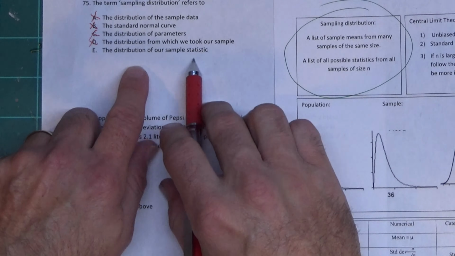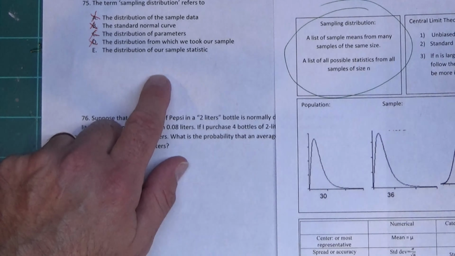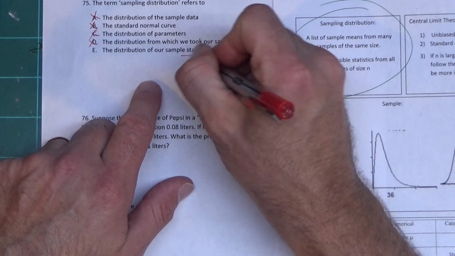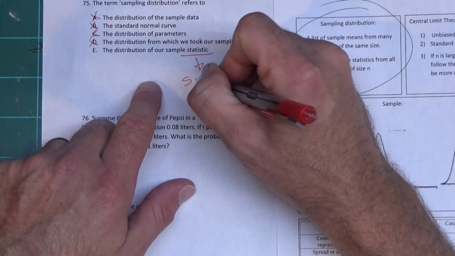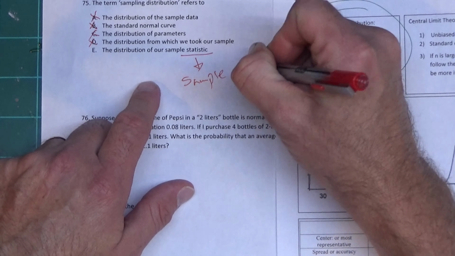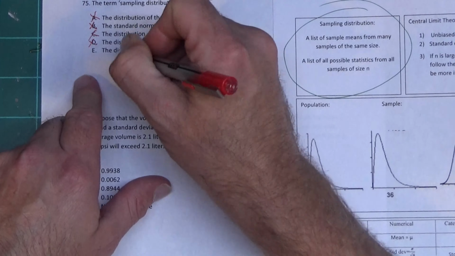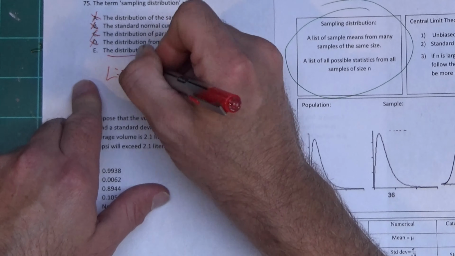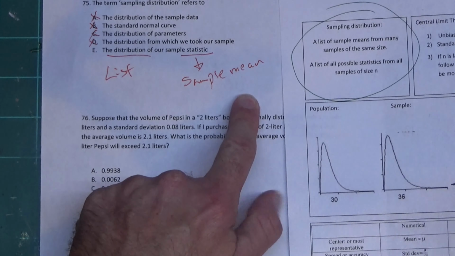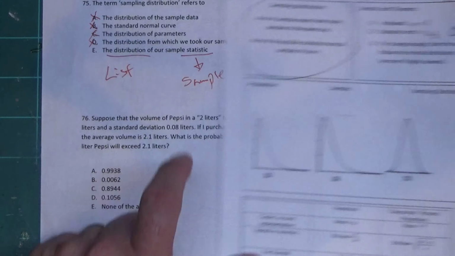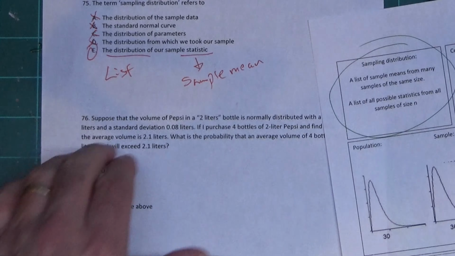This says the distribution of our sample statistic. That's better, because sample statistic is the same thing as saying sample mean. The distribution is the same thing as a list. So this is a list of sample means, which matches this definition here. So my answer is E.